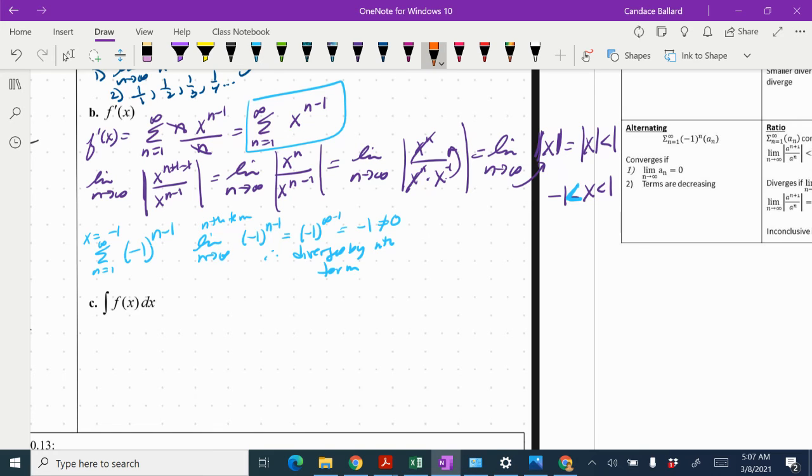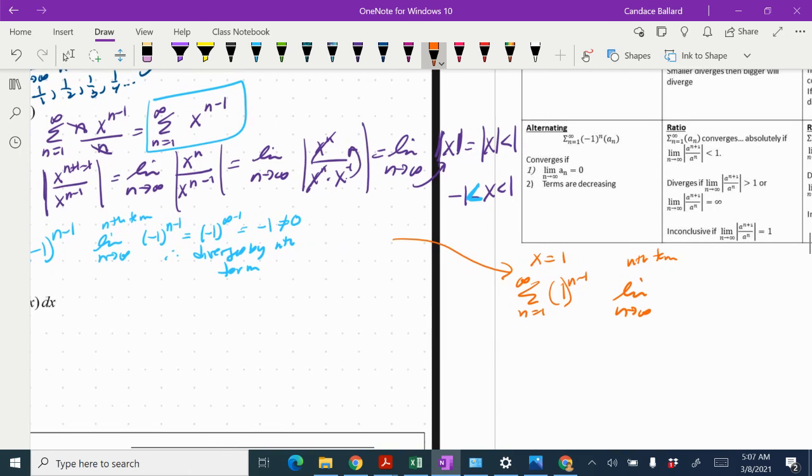All right, let's take a look at if I substitute in 1. I'm just going to put my work off here, off to the side. So if x is equal to 1, we're going to plug into the x instead of the n this time. So n equals 1 to infinity of 1 to the n minus 1. So we're going to use the nth term test again. So I have the limit as n approaches infinity of 1 to the n minus 1.